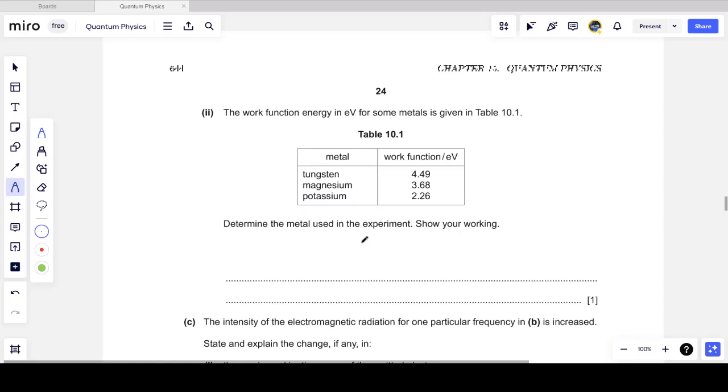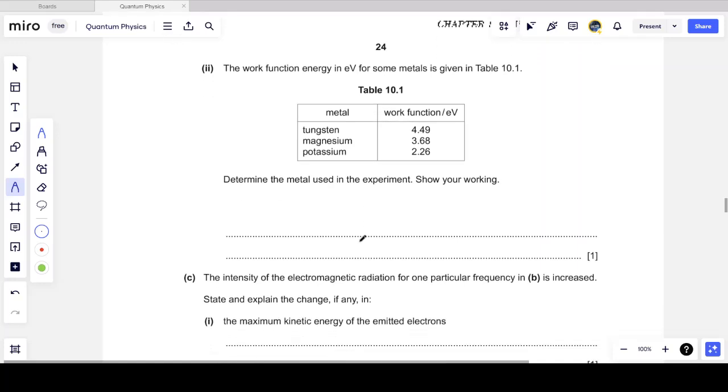Next, we are given the work function energy in electron volts for some metals, tungsten, magnesium, and potassium, and we want to determine the metal that is used in the experiment. So what we need to do is figure out what matches most closely to our work function. But didn't we already calculate that? We did, but we calculated it in joules.